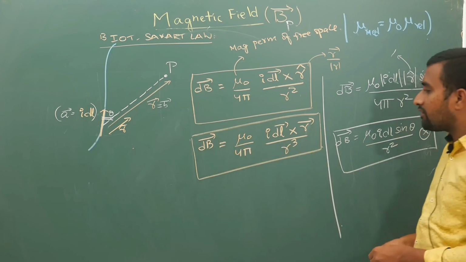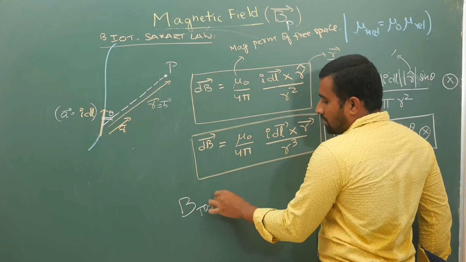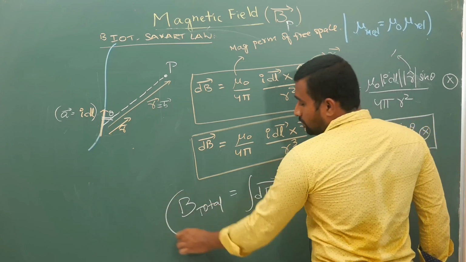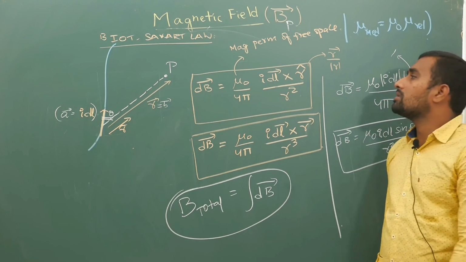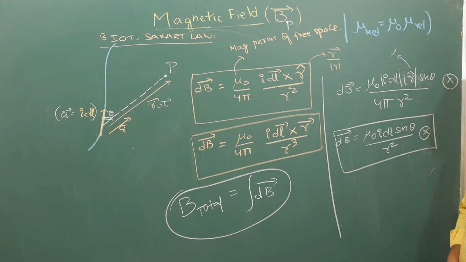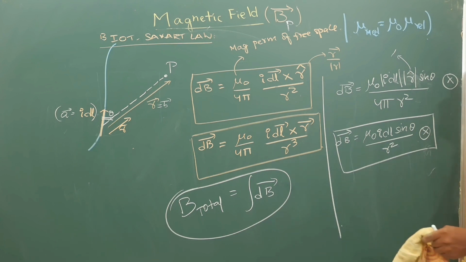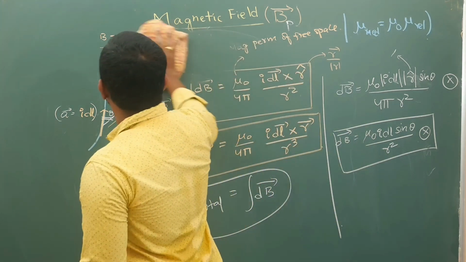Now you want the total magnetic field because of the entire wire. You integrate this small magnetic field. Integrating the small magnetic field will give you the total magnetic field. So this is your Biot-Savart law. So copy it. If you have any doubts, just ask me. Now I will continue. I will erase this part.